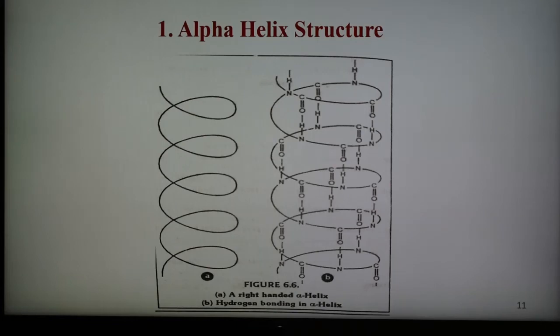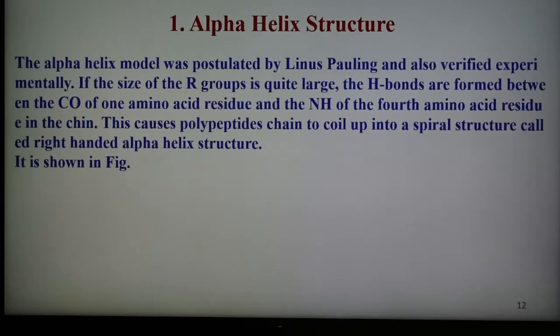Many fibrous proteins such as alpha keratin in hair, nail and skin, and myosin in muscles have the alpha helix structure, though globular proteins also contain such segments. So this is the first secondary structure, known as the alpha helix structure. This model was given by Linus Pauling and also verified experimentally, and it forms when the alkyl group is quite large.